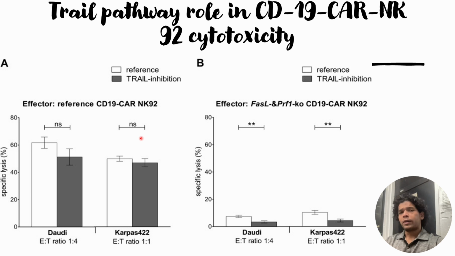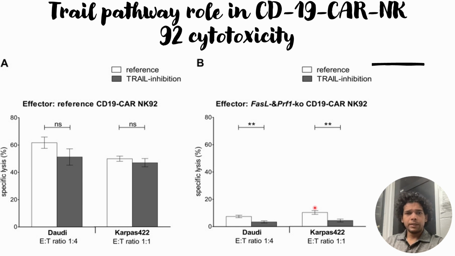However, when they did the similar cytotoxicity assay in the dual knockout, that is in the CD19-CAR NK92 cells which have the FasL and perforin knockouts, they are able to see a decrease that is statistically significant for both the Daudi cells and the Karpas422 cells.